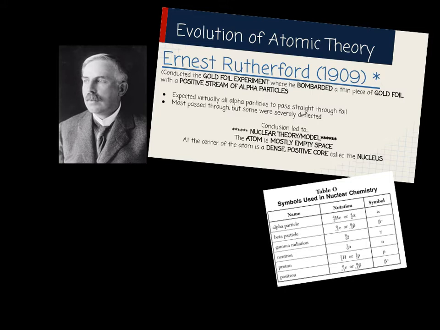In this experiment, Ernest Rutherford took a stream of alpha particles. Alpha particles were these positively charged particles, not protons, but essentially a helium nucleus, and he took these alpha particles, and basically these alpha particles were pointed at a thin piece of gold foil.